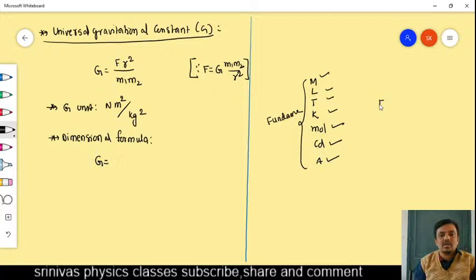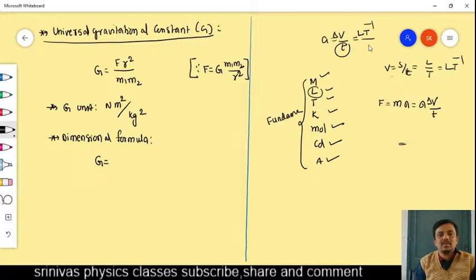Force is mass into acceleration, right? Acceleration is change in velocity by time. Velocity is displacement by time. Displacement will come in the length, right? Length by time. Like this, LT inverse is the dimensional formula of velocity. Time is T. And acceleration is change in velocity by time. Change in velocity is LT inverse, and time is T. Then we will get LT power minus 2. This is acceleration.